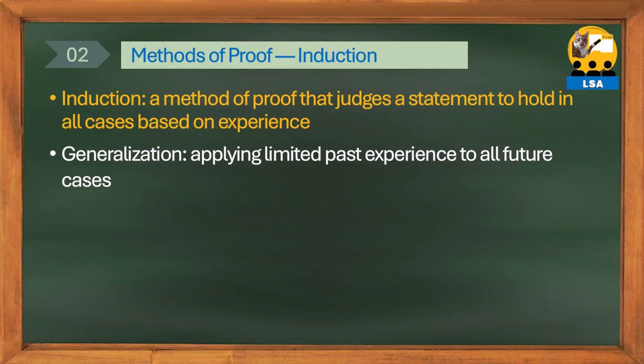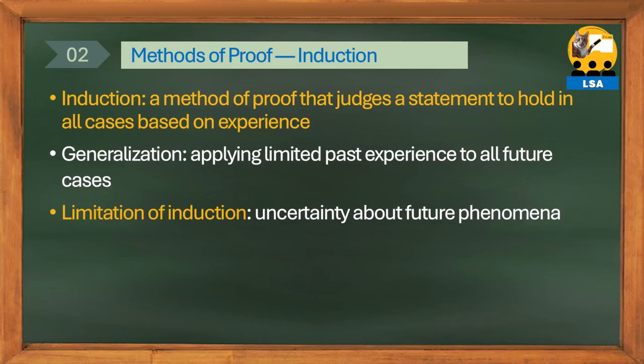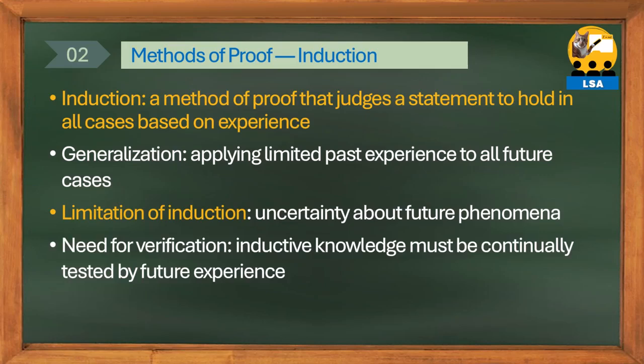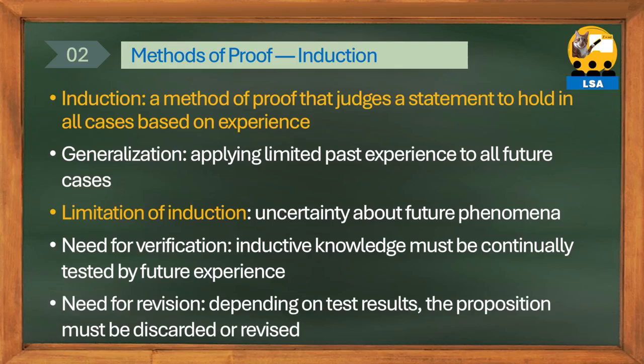This judgment assumes that no wrong cases will occur in the future either. But will such cases really not happen in the future? No one can guarantee the future. Induction has uncertainty about future phenomena. Inductive knowledge must be constantly verified based on future experiences due to its inherent uncertainty. Depending on the results of verification, a proposition that was once true can be turned into a false one or modified at any time.